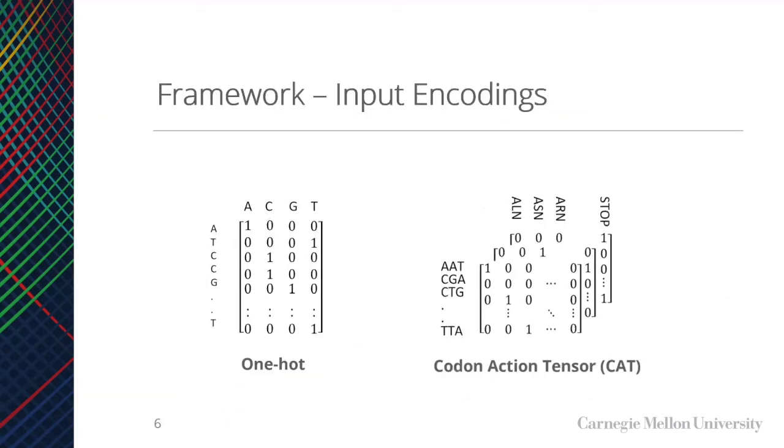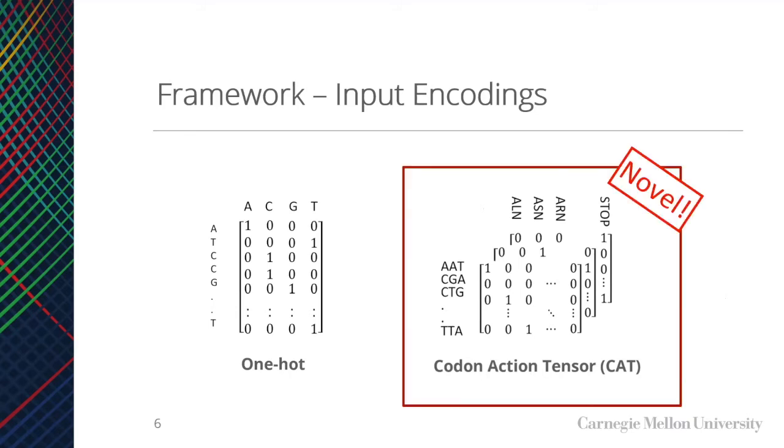An important factor to consider when we try to feed the neural network with biological datasets is the encoding type. A common way of doing this is the one-hot encoding on the left, where we represent each nucleotide as its own class. However, we introduce a new encoding, the codon action tensor coding, also known as CAT encoding. Instead of representing it by individual nucleotides, we represent them as a group of 3, where the codon is the simplest unit of DNA to be interpreted by organisms.